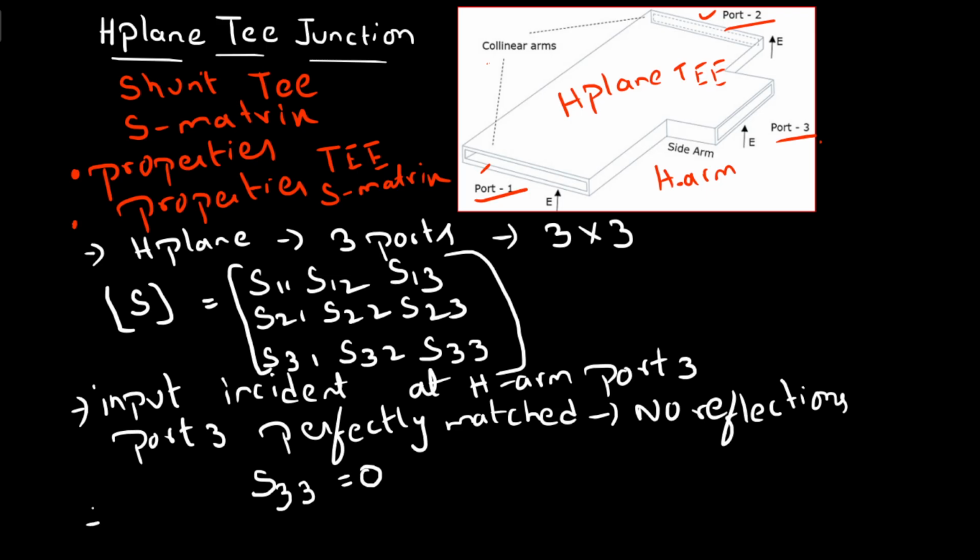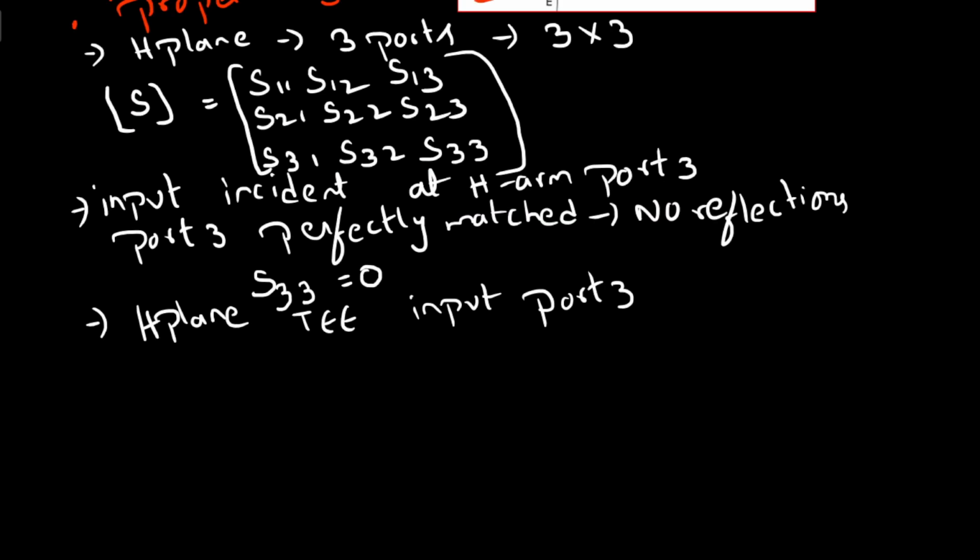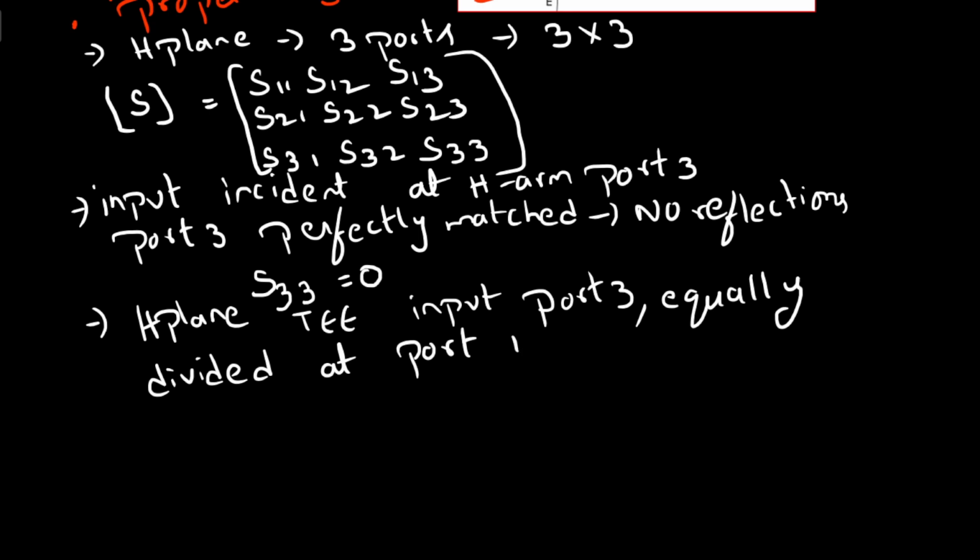Similarly, for H plane T, if the input is incident at port 3, the power at port 3 is equally divided between port 1 and port 2, and they are in phase.